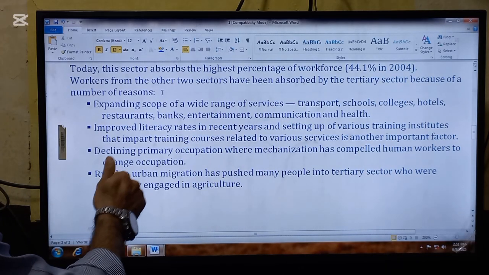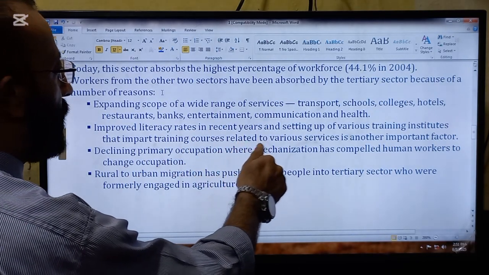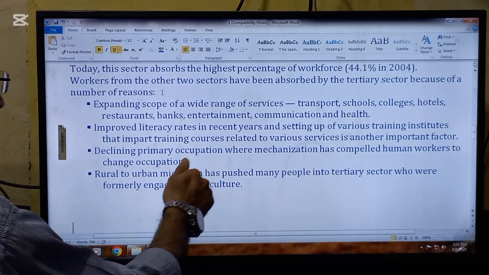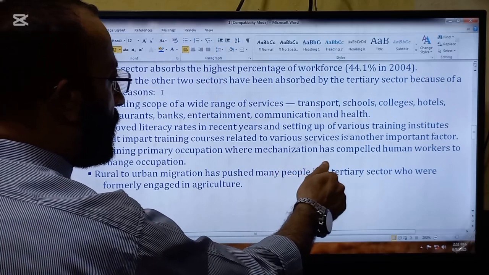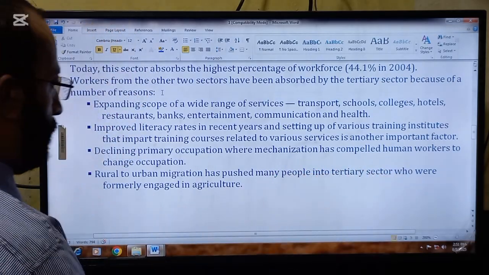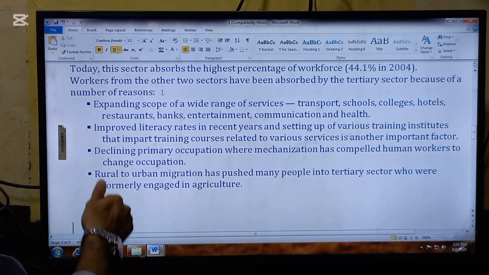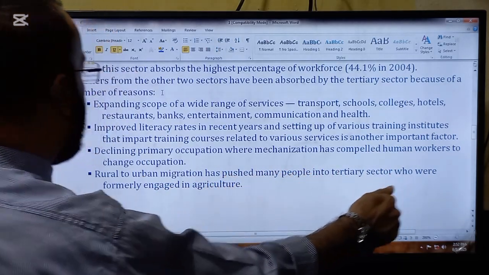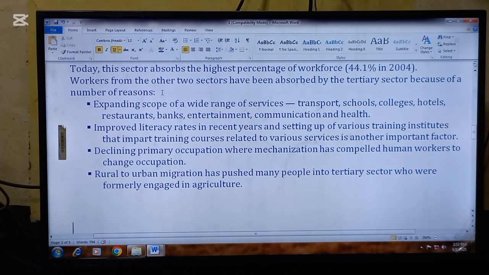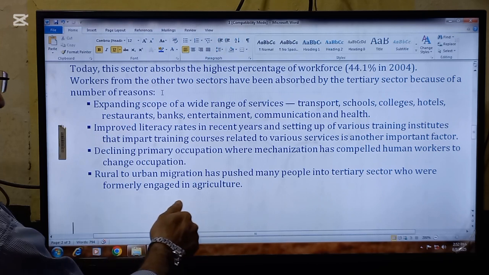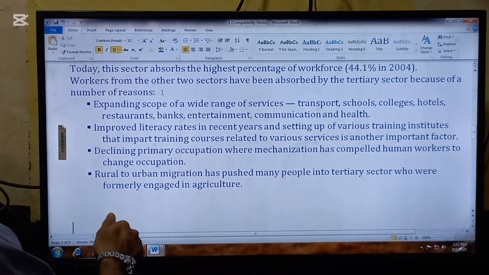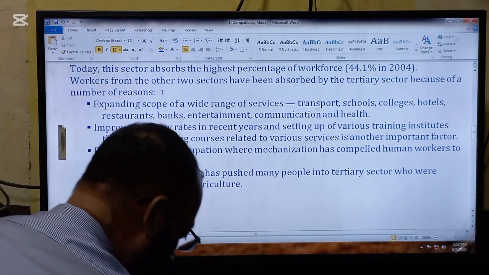Second reason is improved literacy rate in recent years, and the setting up of various training institutes that impart training courses related to various services is another important factor. The next reason is declining primary occupation, where mechanization has compelled human workers to change occupation. And the next reason is rural to urban migration, which has pushed many people into the tertiary sector who were formerly engaged in agriculture.